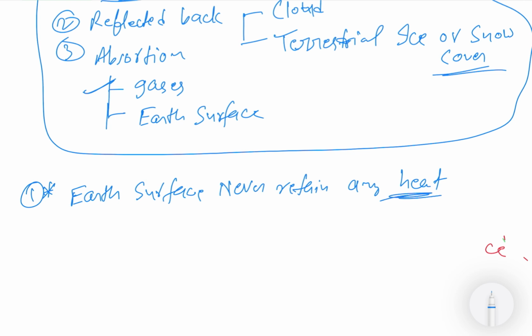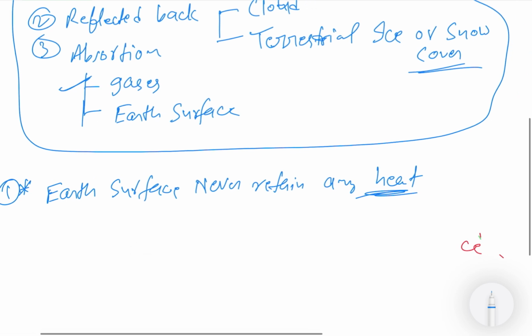What does it mean? It means that if, suppose, 100 units of insolation are absorbed by earth, then the same 100 units will be dissipated or lost by earth over a period of time. At a particular time, you might see that the net energy absorbed by earth is some positive number, but over a period of time, whatever energy is absorbed by the earth surface, the same amount will be dissipated. It means the net energy retained by the earth surface is zero over a period of time. This you must be clear.